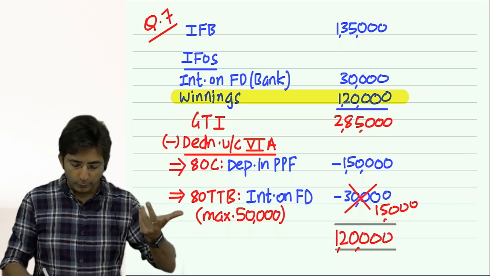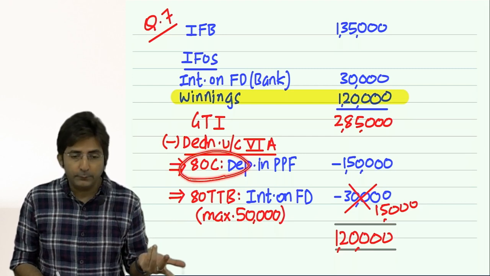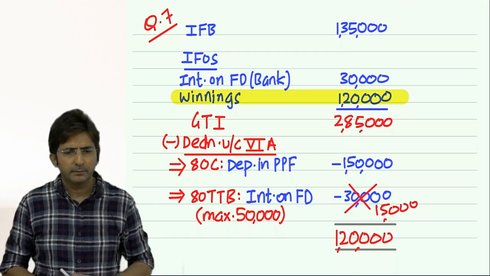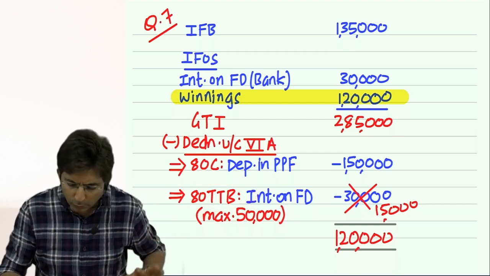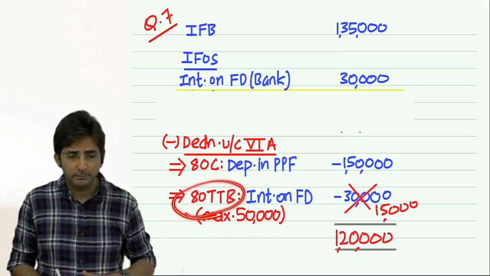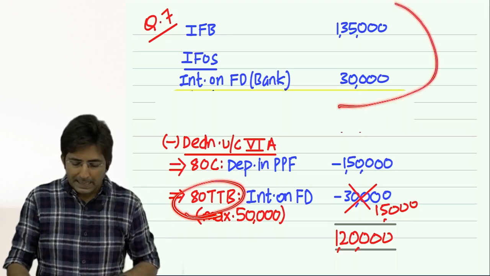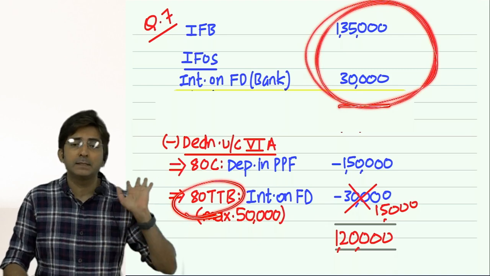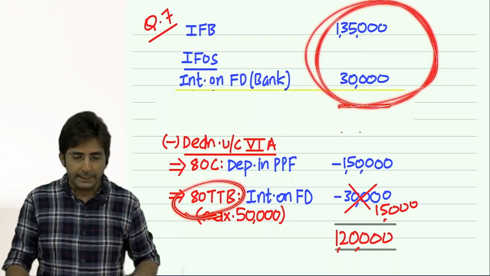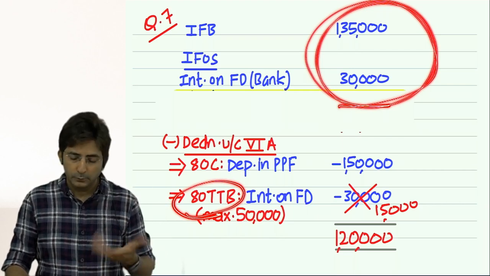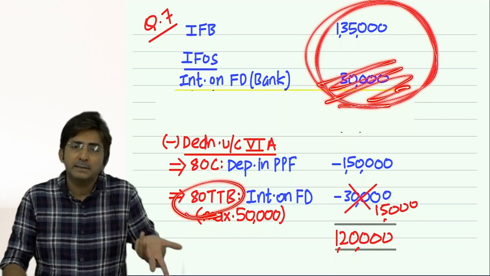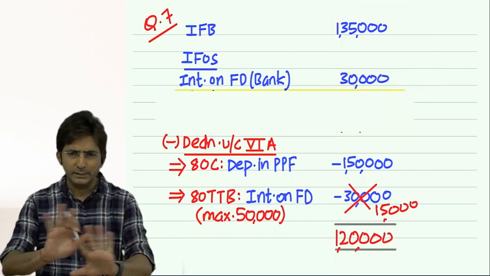See, his doubt is: Sir, why did we take 80C first? You could have taken 80TTB first. Let me complete this doubt also. What if I would have taken 80TTB first? 30,000. At the most I can minus 165, okay. And if I use 80TTB first, how much can I take? 30,000, so 30 is gone. So 1 lakh 35 I can take from 80C. Anyways, you do it either way, it's okay.